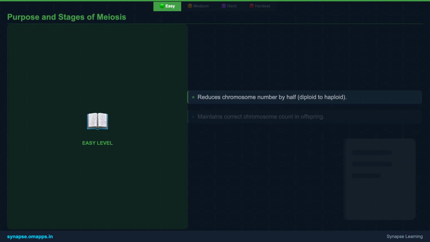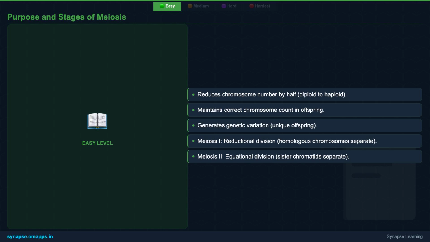The core purpose of meiosis is twofold. First, to cut the number of chromosomes in half. This means a cell with 2 sets of chromosomes, called diploid, becomes a cell with 1 set, called haploid. Why? So that when a sperm and egg combine, the correct chromosome number for the species is restored. Second, meiosis shuffles genetic information, making each gamete unique.